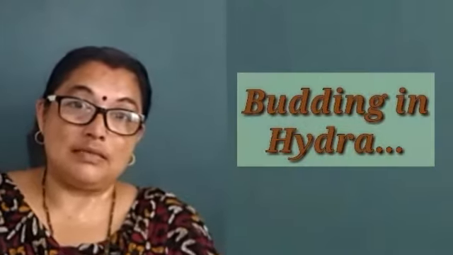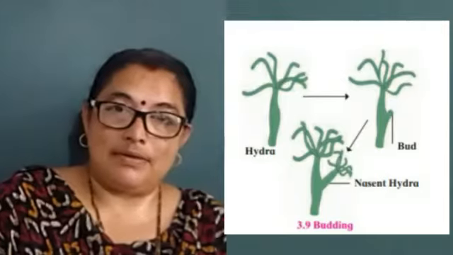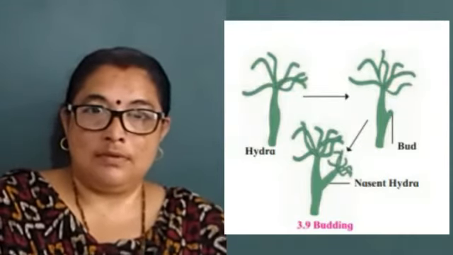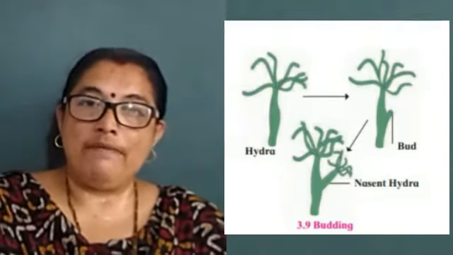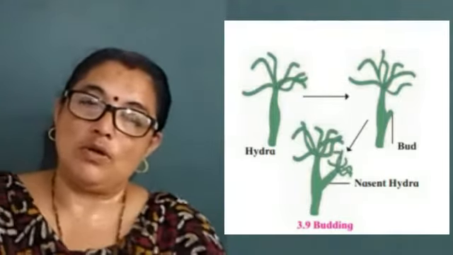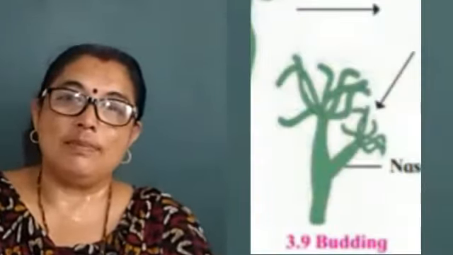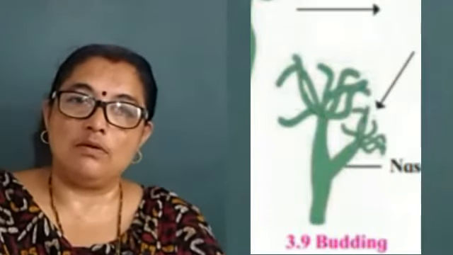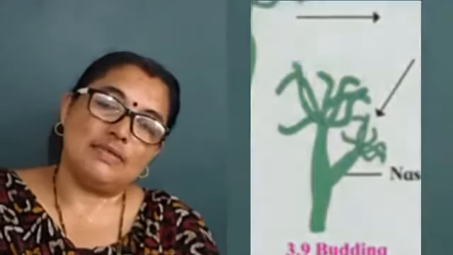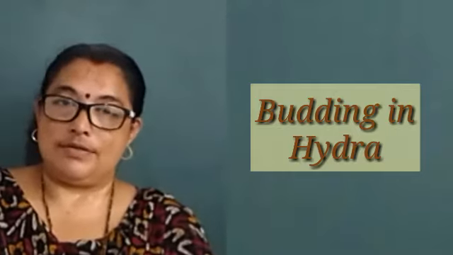Another example is budding, but this time budding in case of Hydra. Hydra is multicellular. On the body of the parent Hydra, a bud is seen. Whatever material is present in the body of the parent, the same material will be seen in the body of that small Hydra. The bud Hydra develops tentacles, and once it becomes fully grown, it will detach from the body of the parent and start leading its individual life. That is the process of budding in Hydra.